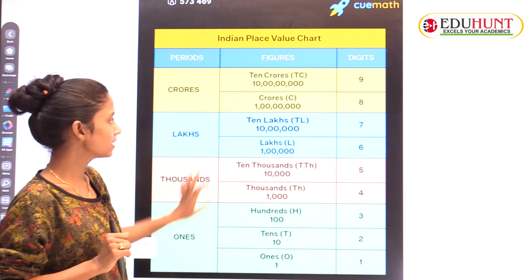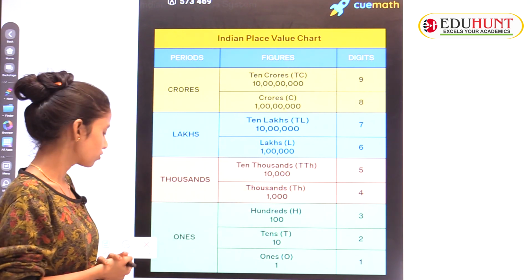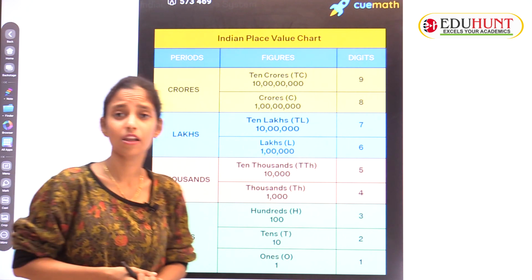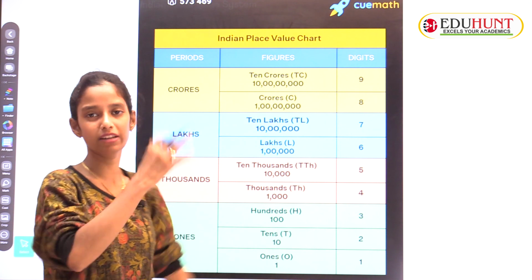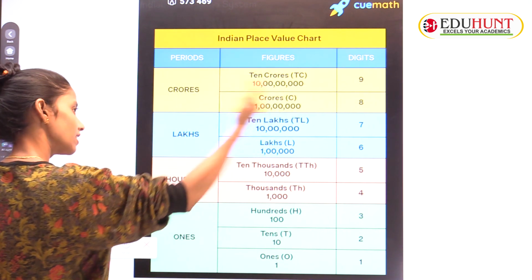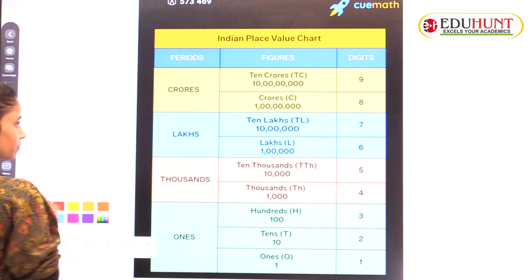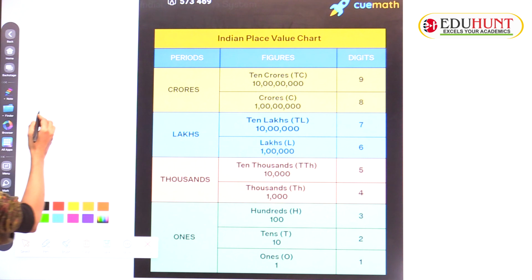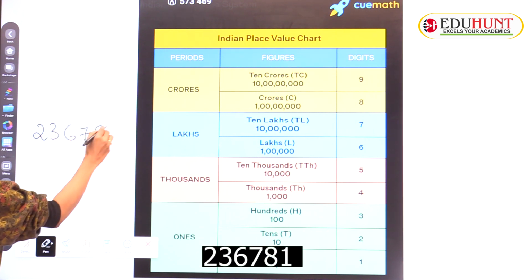After that, we'll see how many digits are there in the figures. When we are writing a number, we start from the extreme right, going right to left. Right to left you have to start. Now I'll show you one number, children: 2,36,781.